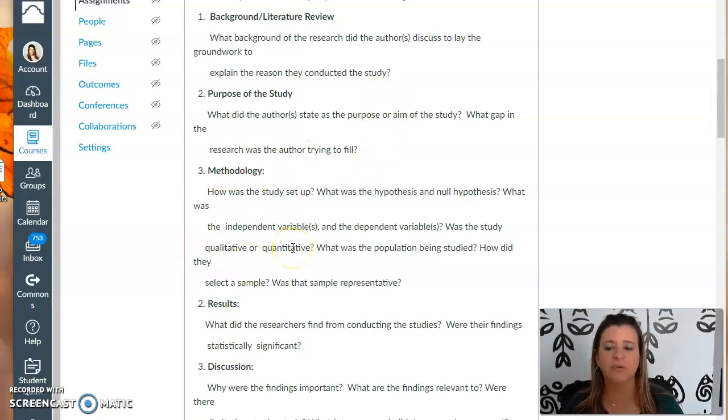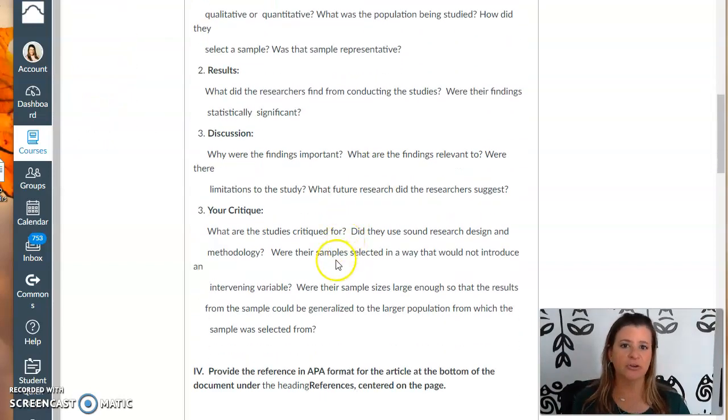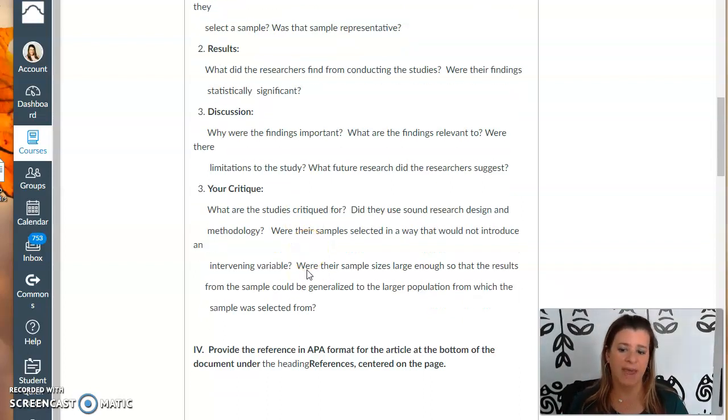So the methodology, what did you find? And these guiding questions help you understand what you're looking for in each section of the journal article. And the discussion. And then lastly, you'll do your own critique. What do you think they should have done differently? What do you think was missing? Do you wish they would have had a different sample size, etc.? So it's just your own feedback.